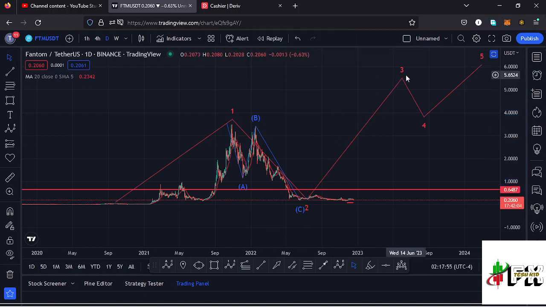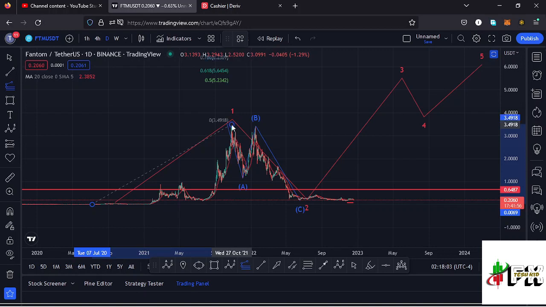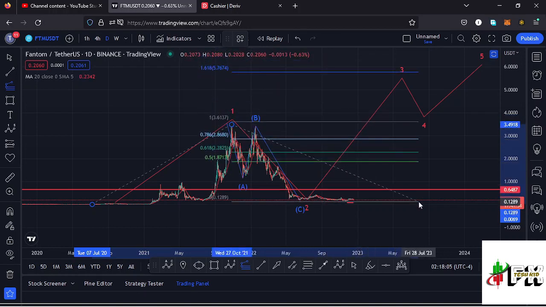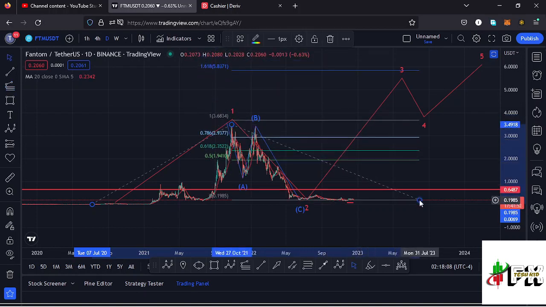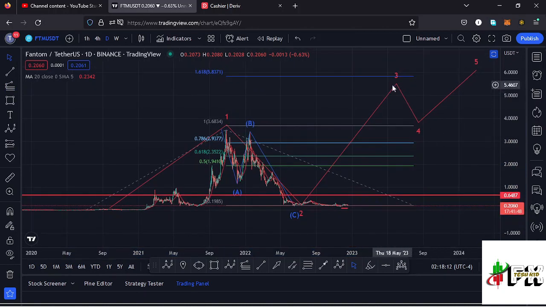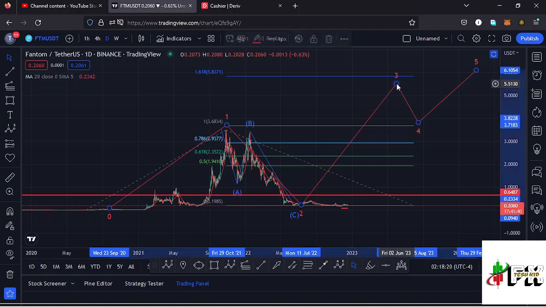I'm also sketching out a minimum target area to the upside in the formation of that wave 3, using a trend-based Fibonacci, connecting it from the low of the first wave to the high of that wave 1, then dragging the fibs to the low of the second wave. That gives me a minimum target area to the upside in the formation of that wave 3 at the fib level 1.618, which lies at the $5.8371 mark, and that is the minimum that I expect that wave 3 to the upside to do in the next bull market.